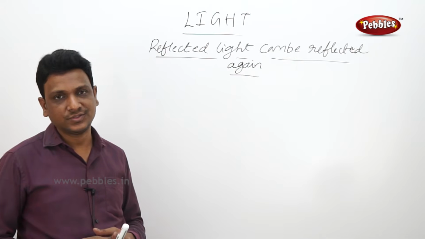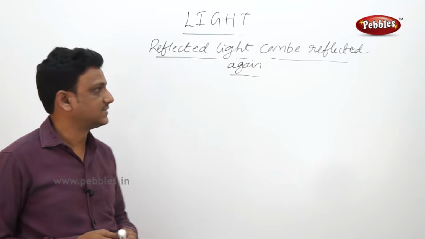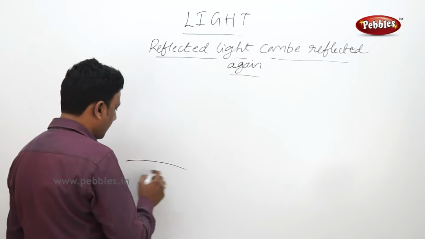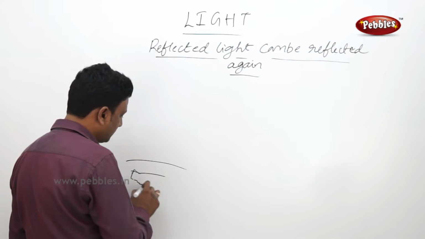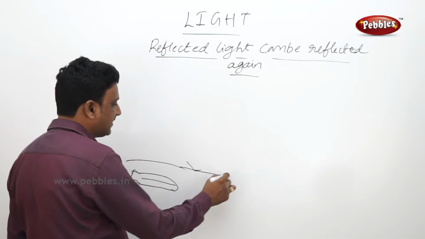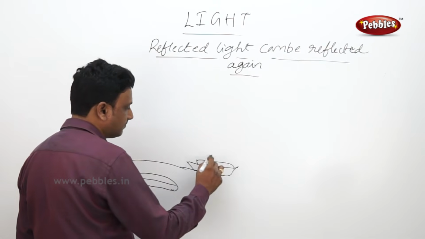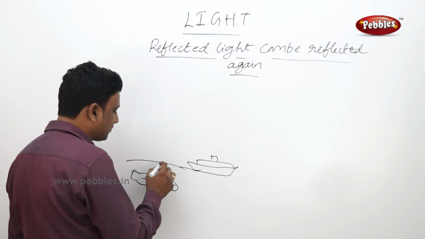Periscopes are used to see certain objects which are far higher than us. For example, if you are in a submarine, you could see what is there on the surface. Here is a ship. You could see this ship when you are in a submarine with the help of a periscope.